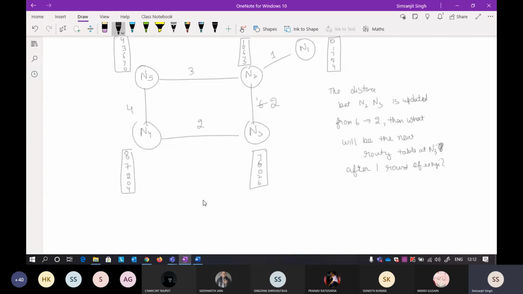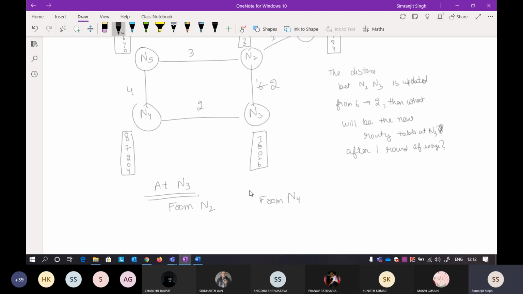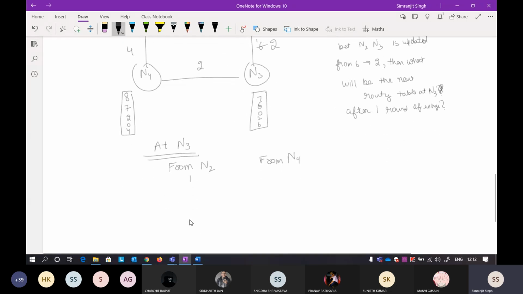Now what you do at N3, I want to know at N3 what has happened. So where are the distance vectors coming from? N4 and N2. So I'll write from N2 and from N4. What is the distance vector that is coming from N2? It is 1 0 6 7 3. And at N4 it is 8 7 2 0 4.